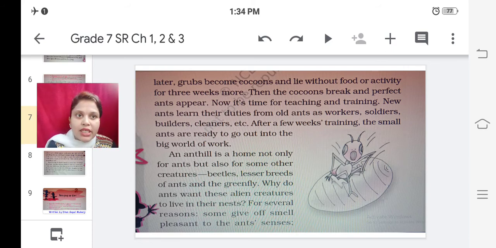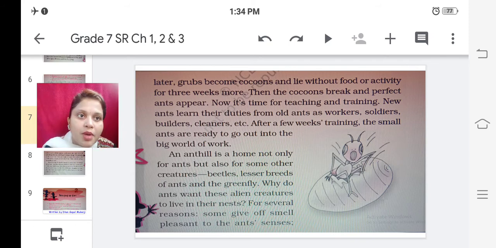Now it's time for teaching and training. New ants learn their duties from old ants as workers, soldiers, builders, cleaners, etc. After a few weeks of training, the small ants are ready to go out into the big world of work. So when they come out as a perfect ant, from that time their teaching and training process starts. They learn their duties from the old ants.